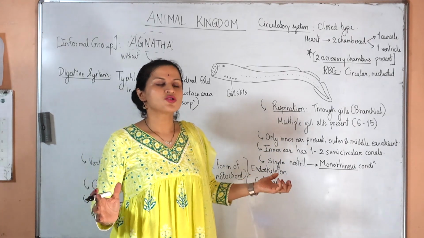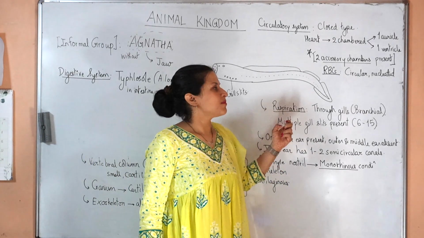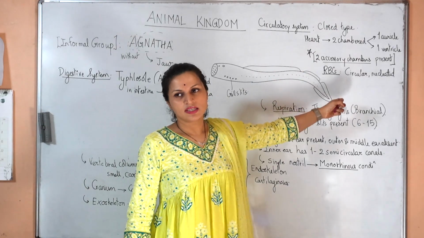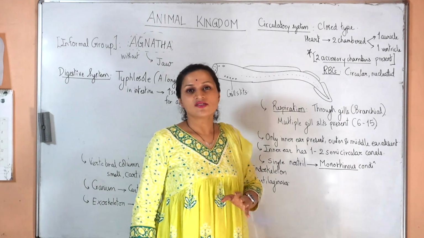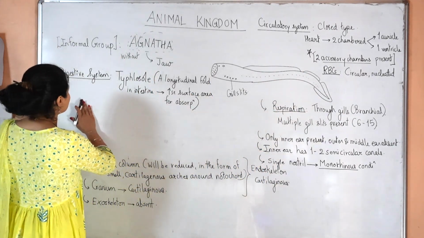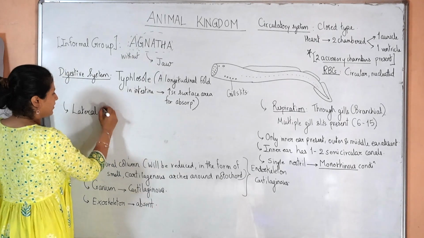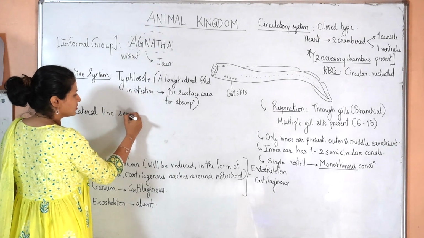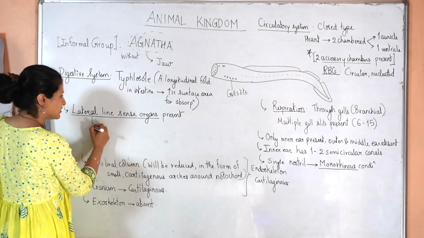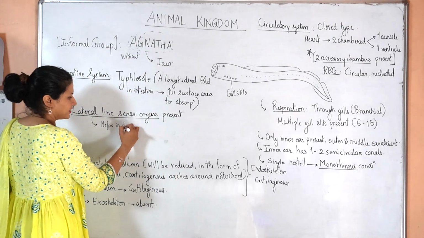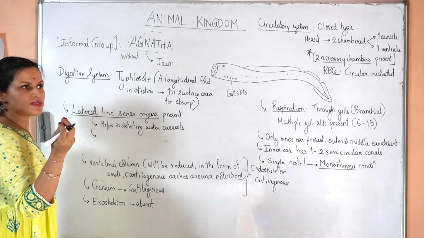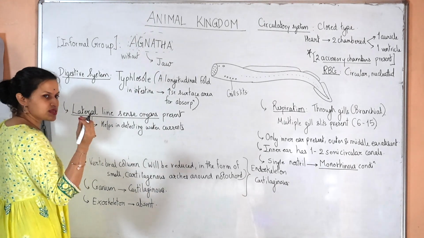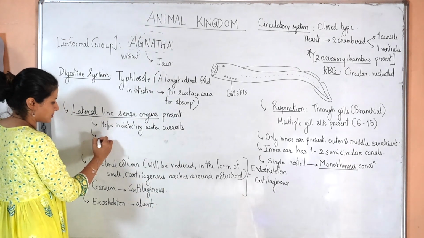It's present in almost all fishes. These receptors along the lateral line are known as lateral line sense organs. They help in detecting water currents. The nerve cells inside them are called rheoreceptors.